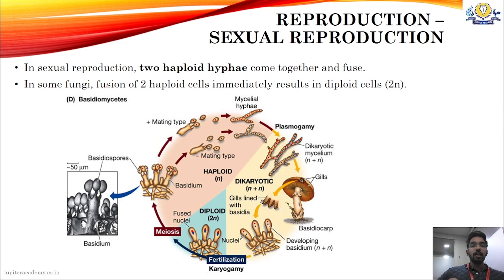and then the majority of the part is your dikaryotic phase. So in basidiomycetes, they have an extended dikaryotic phase. The dikaryotic phase dominates, which is when your mushroom is present. The mushroom is present in the dikaryotic phase.